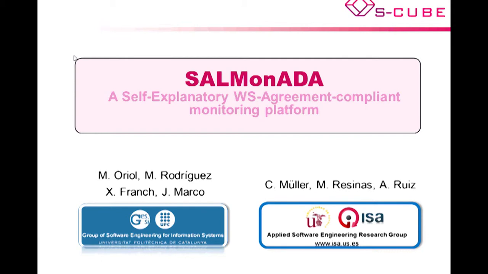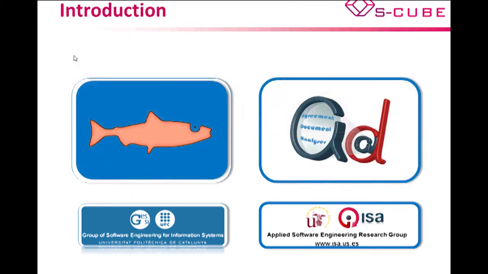The main goal of SALMonADA is to check at runtime the compliance of WS agreement documents with respect to the quality of service and the stated service level objectives. The project started with the adaptation and enhancements of two existing platforms. On one hand, Salmon is a monitoring platform to retrieve the quality of service. On the other, ADA is a platform to analyze WS agreement documents.